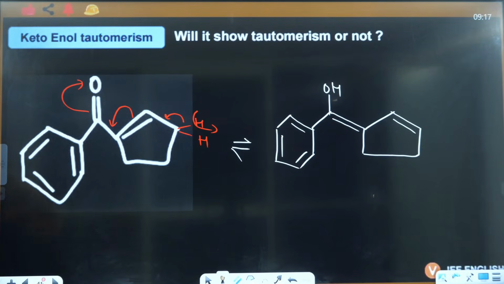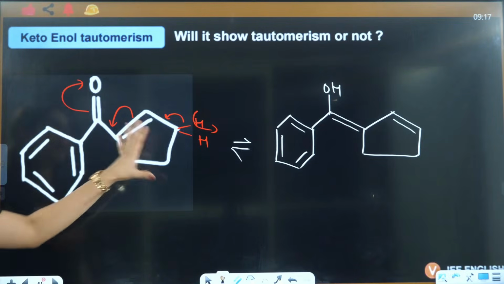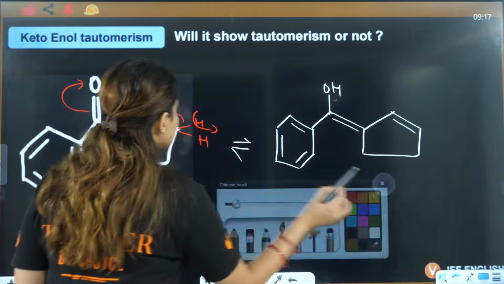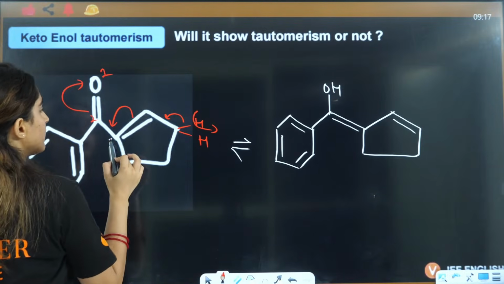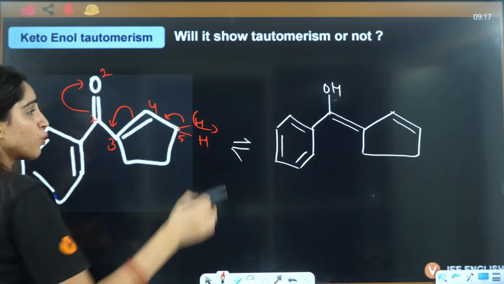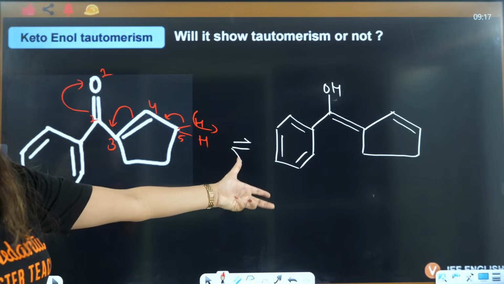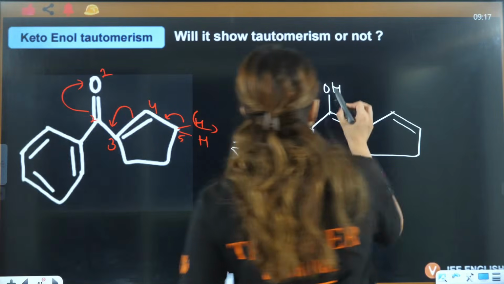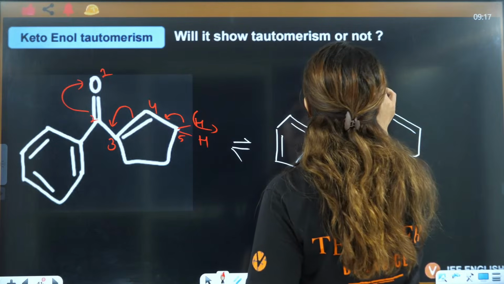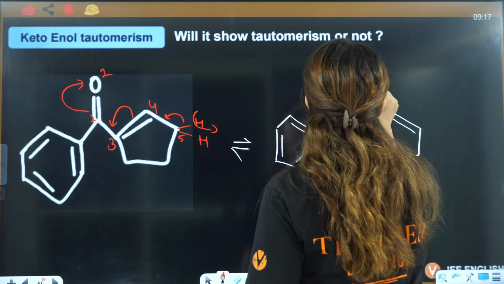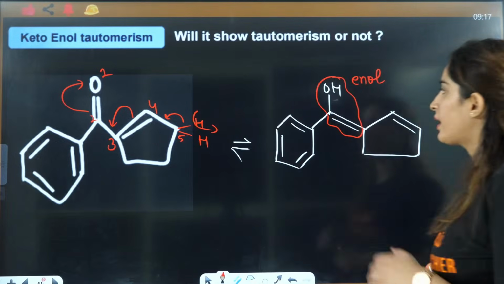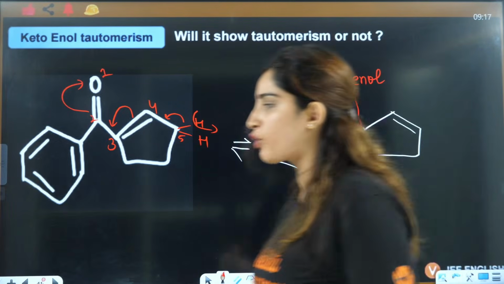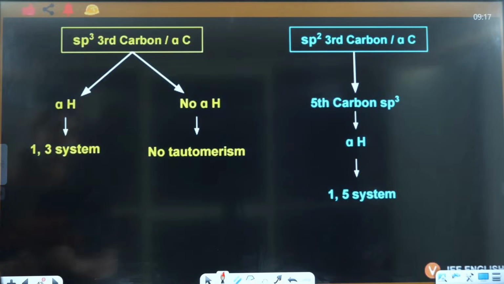Clear, everyone, right? Right side, ma'am, very good. 1,5 system, ma'am, very good, right? 1,5 system is possible here. That is 1, 2, 3, 4, 5. I have also shown you how it will look after tautomerism, and this is the keto part, and this is the enol part that we are talking about, right?